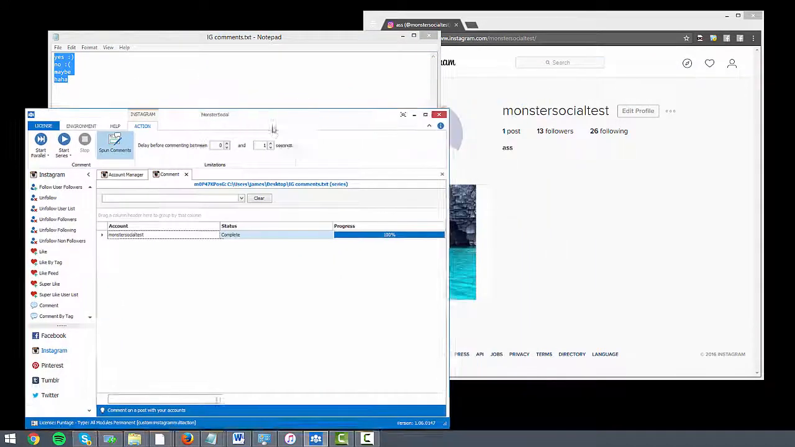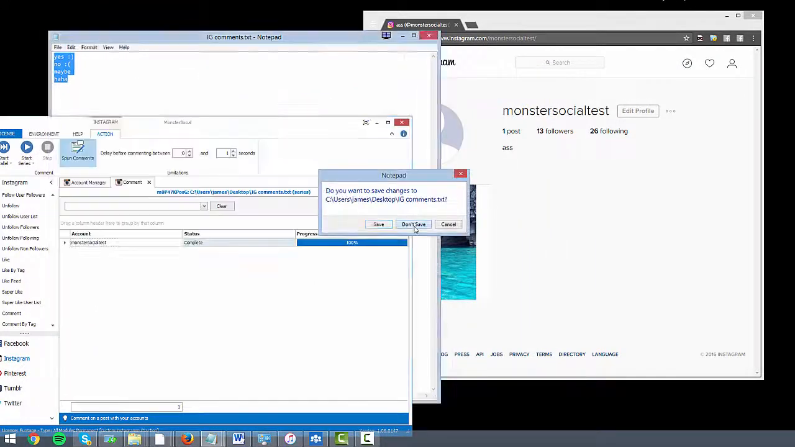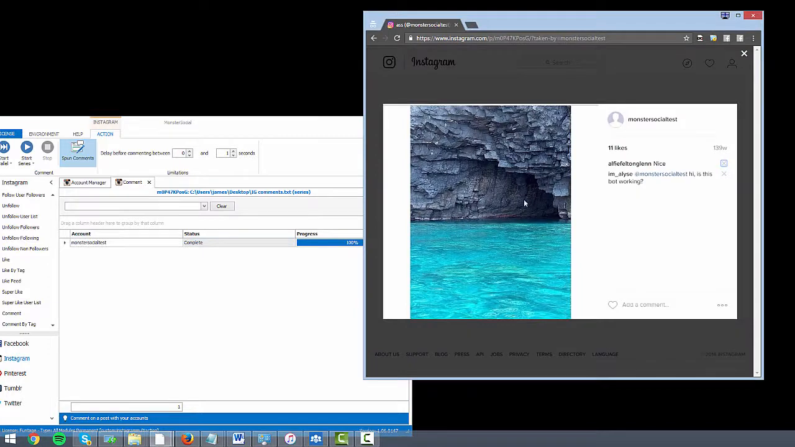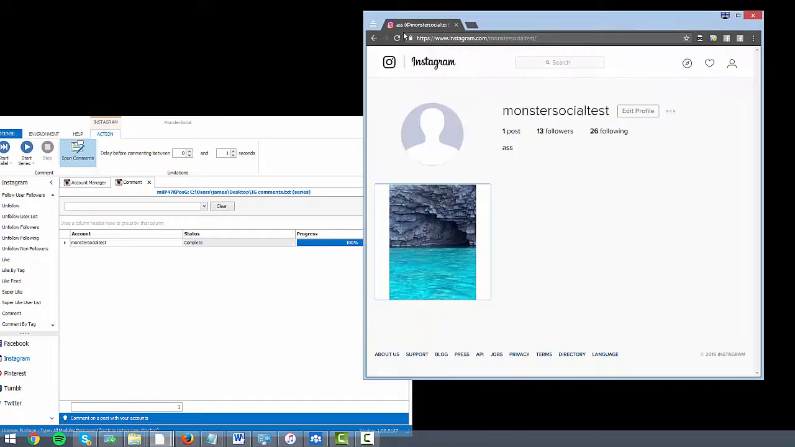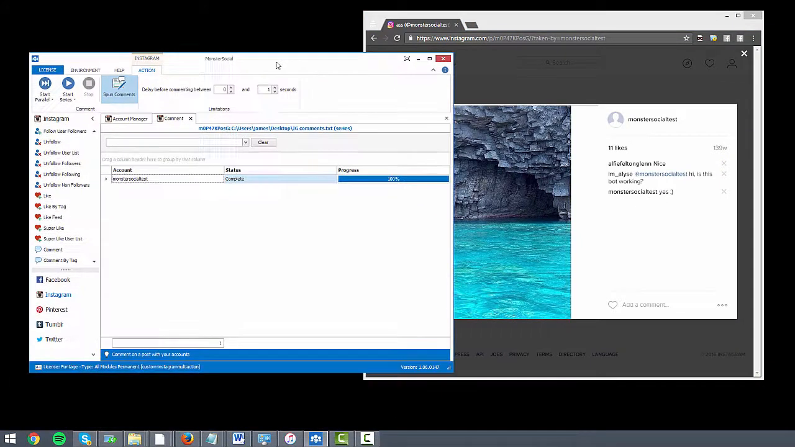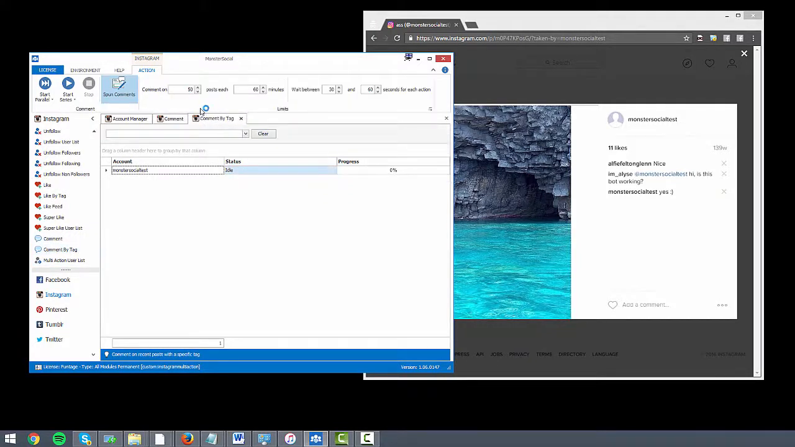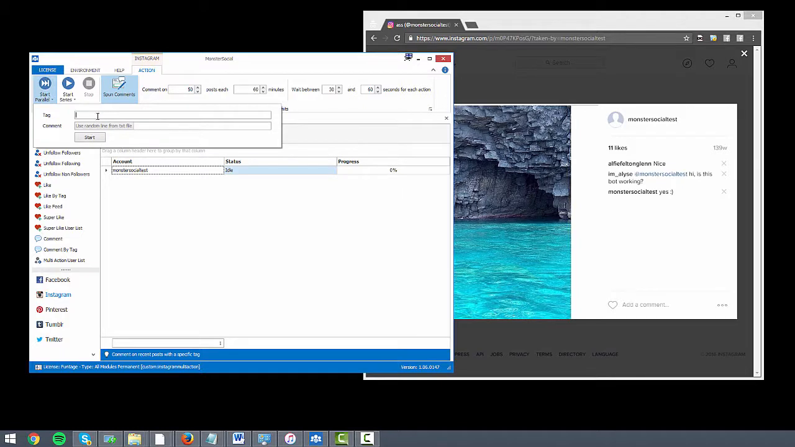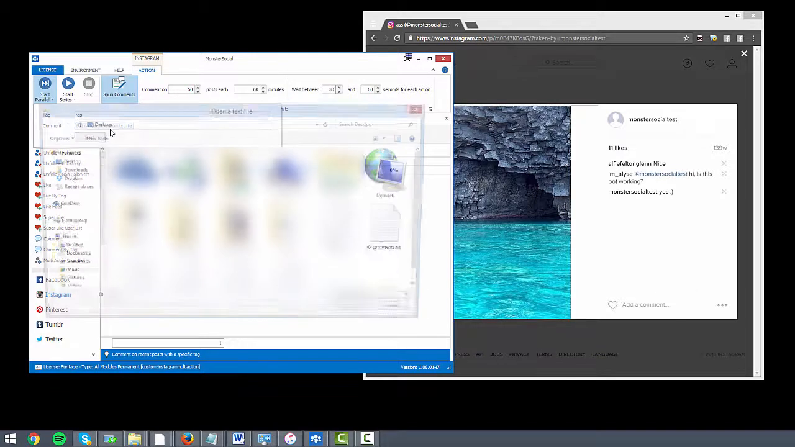Okay, so this said complete. Let's have a look. I'm going to close this. I won't save that. And let's have a look. Yes. Cool, there we go. So we can see that that worked, which is awesome. We've also got comment by tag. So this is where what I just said before would probably drag in a bit more. When you're commenting by tag, it's going to go onto a lot of different people's pages based on what you specified.